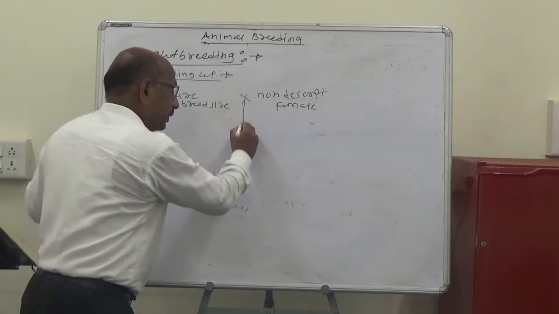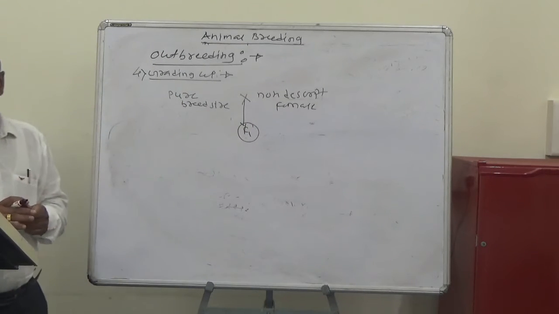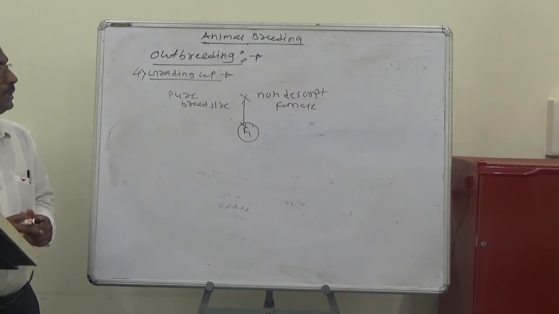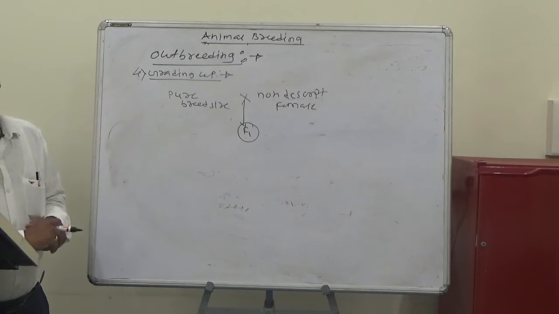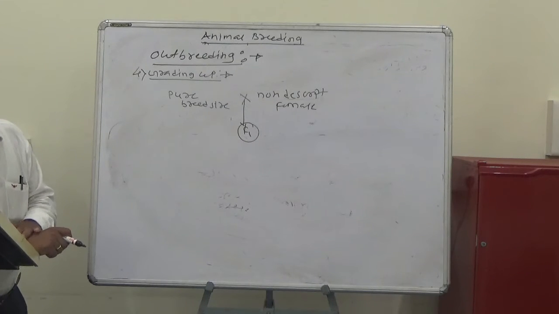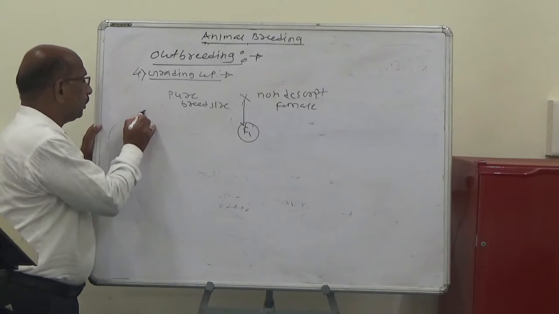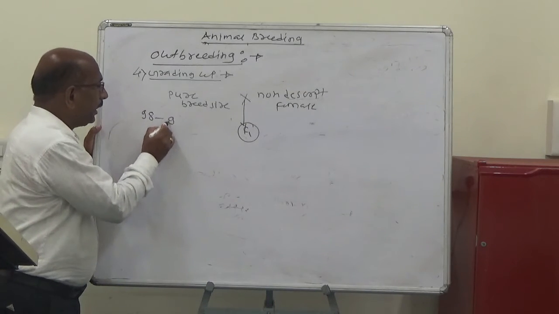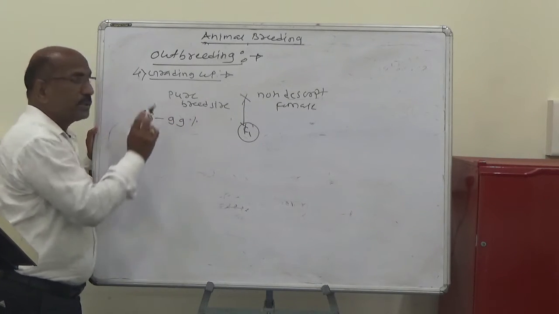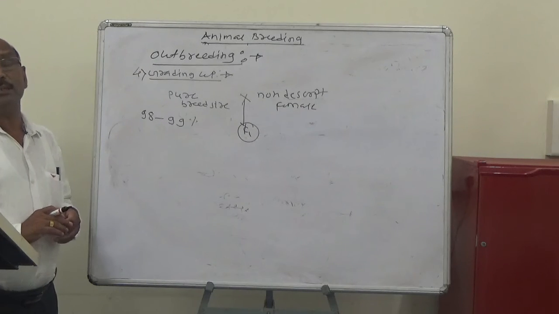Their progenies are mated generation after generation until the progeny reaches nearly 98 to 99% inheritance of the original breed.